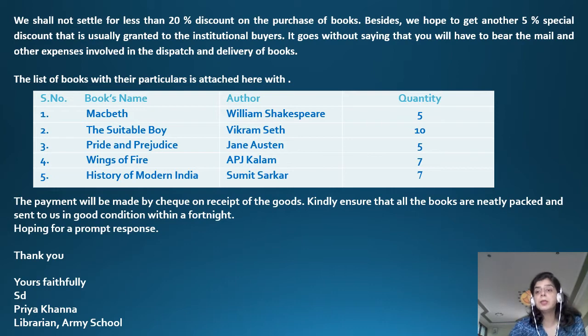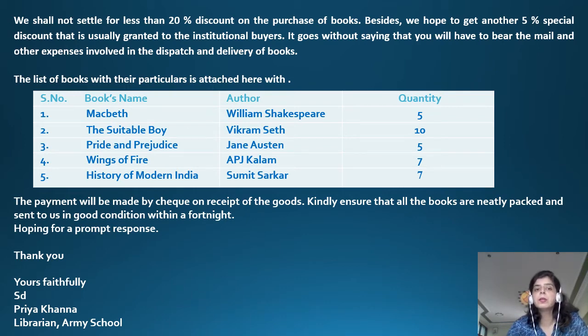If it had been the order letter for, say, stationery items, in that case you will simply write item, description. Description will be the brand that you are trying to order, and the quantity. So everything should be clearly mentioned. Only the box will change, the rest of the letter will remain the same according to the question.